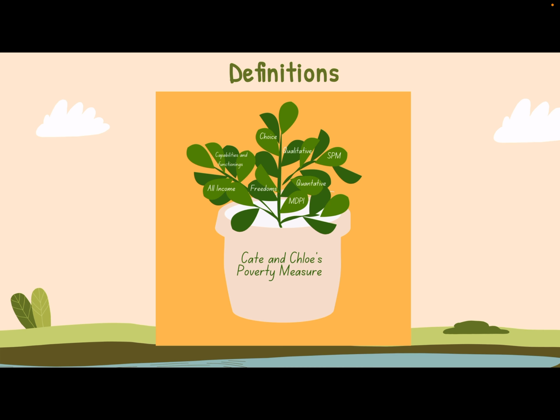With the current measures in mind, the following sprout represents different aspects of our definition of poverty. These aspects include capabilities, choice, income, freedoms, the SPM, and the MDPI in both qualitative and quantitative analysis. To help visualize this ever-growing and changing nature of poverty, we created a sprout to emphasize this and encourage other people to help this measure grow.